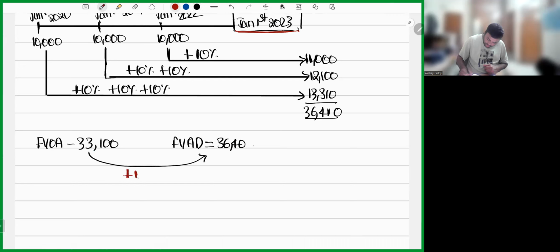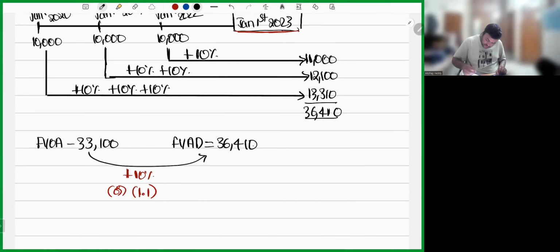Check, either you do plus 10% or you do into 1.1, that is 1 plus i whole power. Let's do 33,100 plus 10%, 36,410. Is it matching? Yes, sir, it is matching. Next, 33,100 into 1.1. Is it matching? Yes, sir, it is matching 36,410.